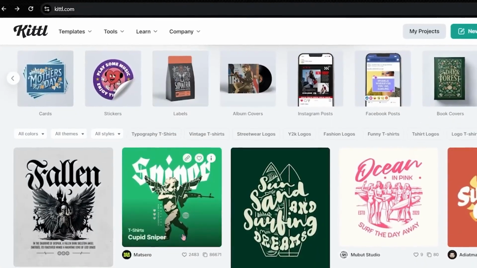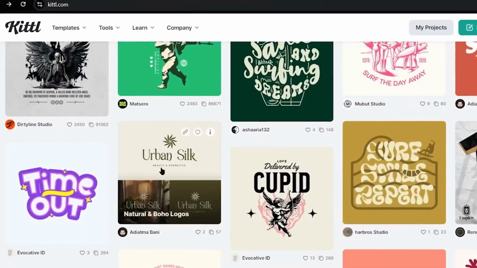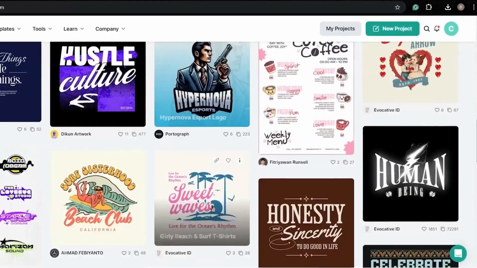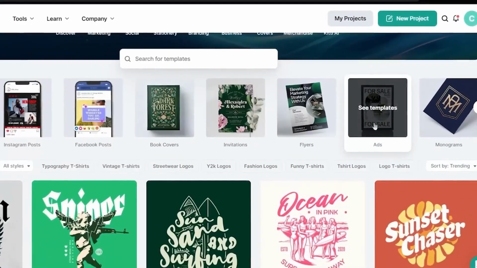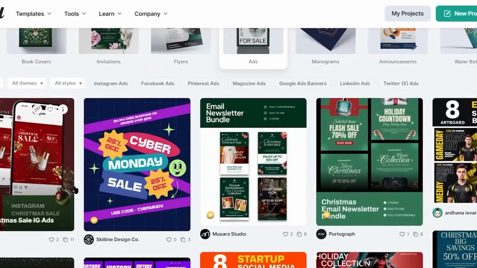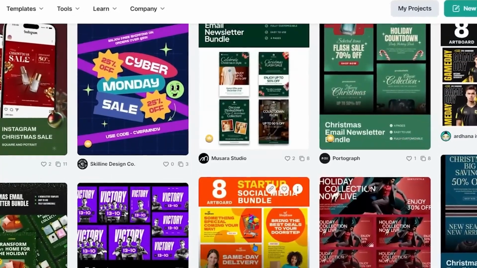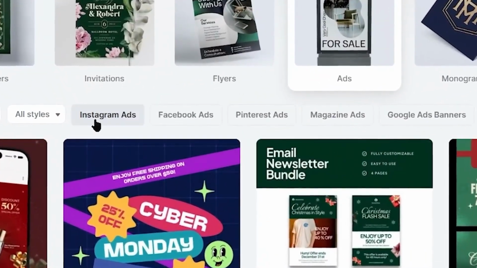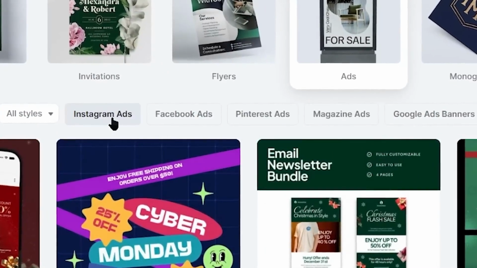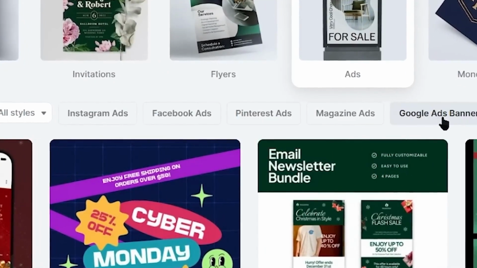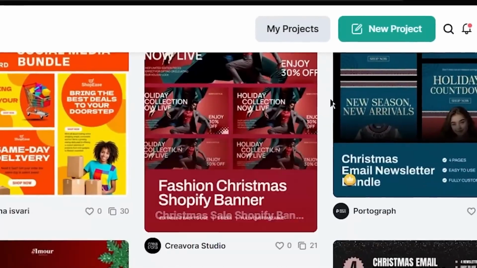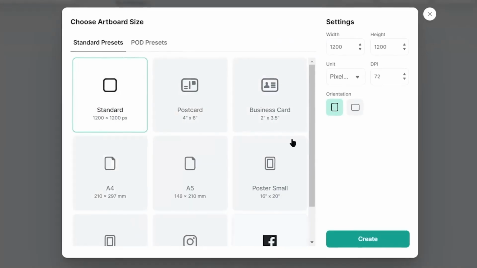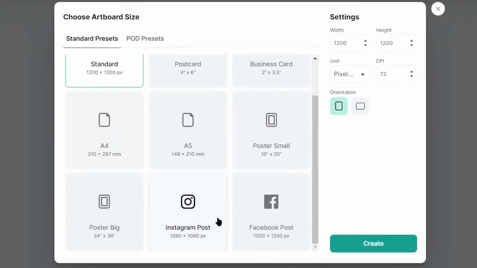Or you can just select the template you like from the homepage of Kittle and start editing it. You can also select any of the ads template available here, and you can also select the ads template itself from here. That's going to show you different social media and website ad templates. Even you can choose a particular social media ad template from here, like the Instagram ads, Facebook ads, Pinterest ads, etc. And if you don't like any of the templates available here, you can just click on the new project button right here, and you can start to create your design from scratch using the Kittle elements.